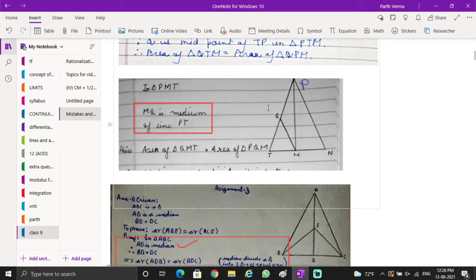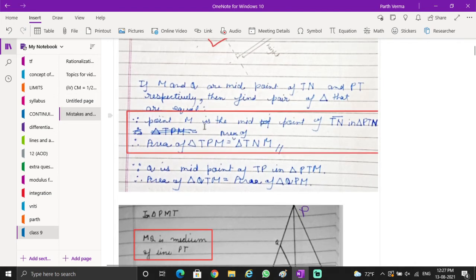One of them was here: MQ is the median of triangle. Median is always of a triangle, it's not of a side. If I say draw a median TS of triangle PTN, that's automatically understood: the median will start from here and will meet at the midpoint of PN. So we automatically get an idea about that. There's no need to mention this PN side, because the median is of the triangle, and the moment we name it, we already get an idea which side this median corresponds to. Okay.